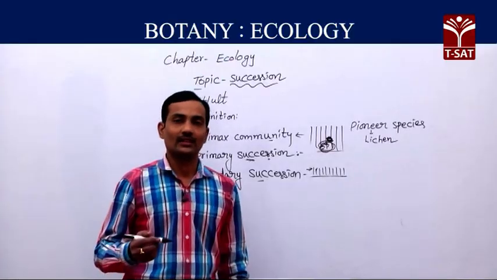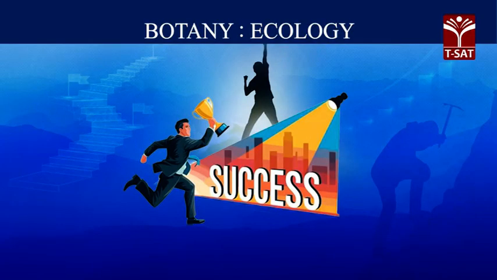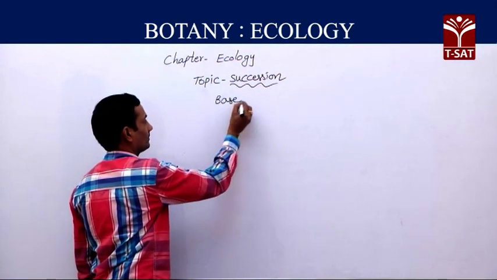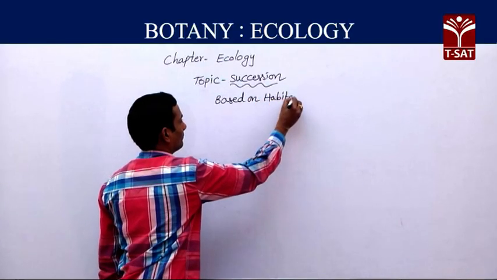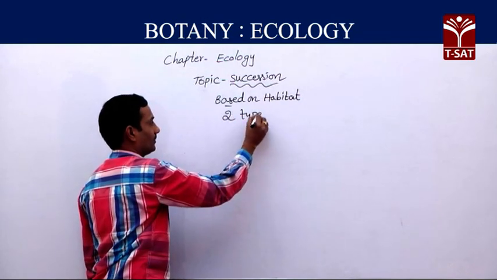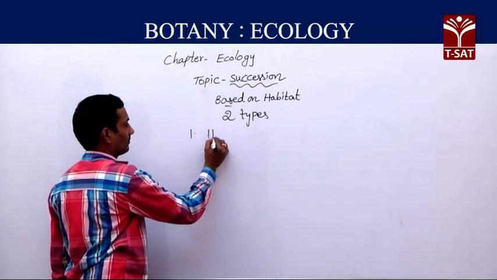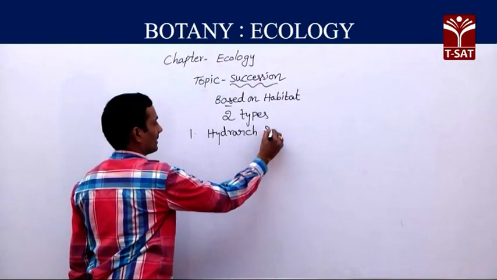Based on the habitat, succession is divided into two types. First, hydrarch succession.